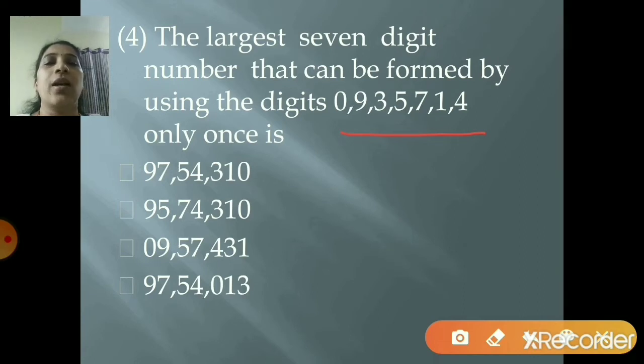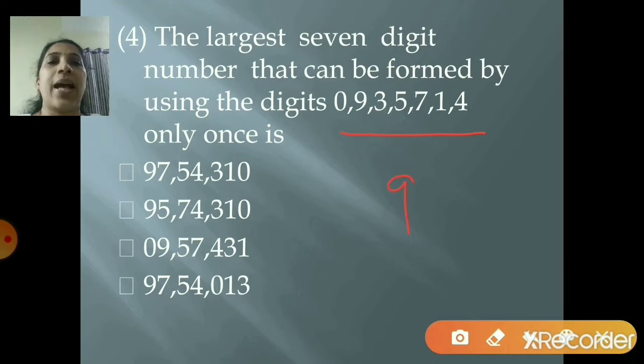First check whether the options given are all 7 digits. Yes, all are 7 digits, right? Now we will try to make the largest number. First, out of 0, 9, 3, 5, 7, 1, 4, 9 is the greatest number.